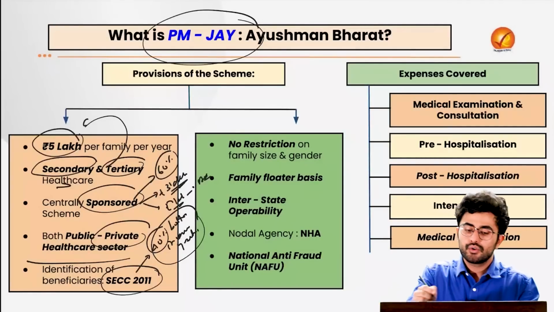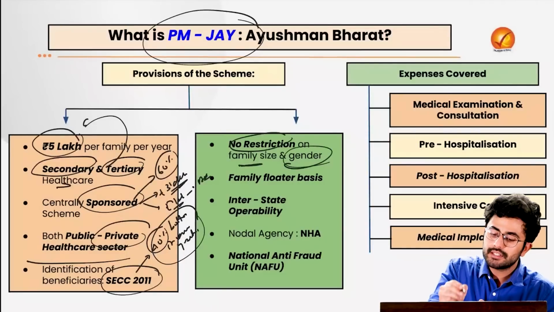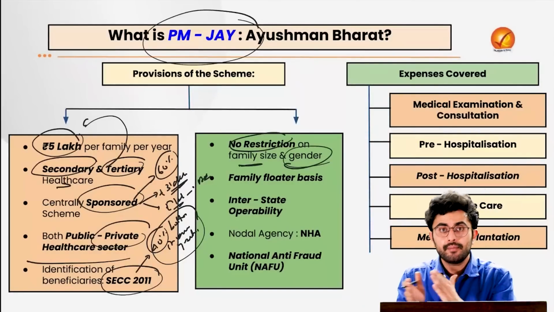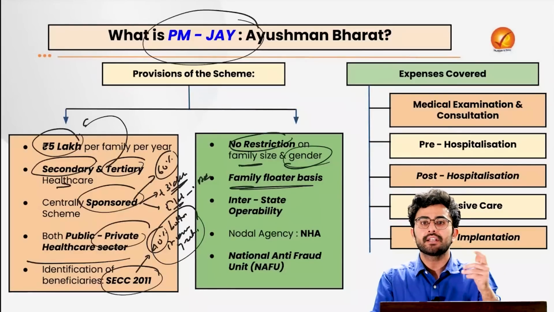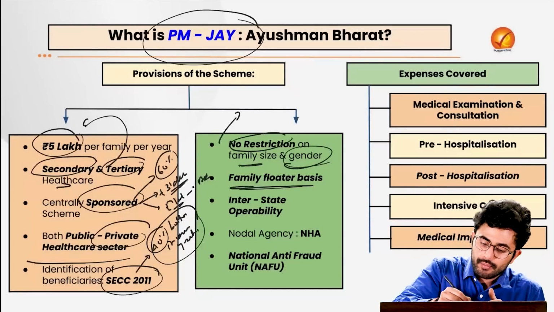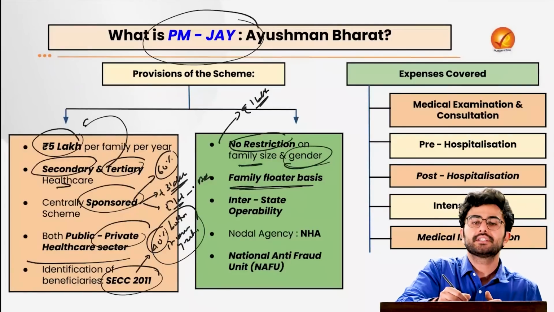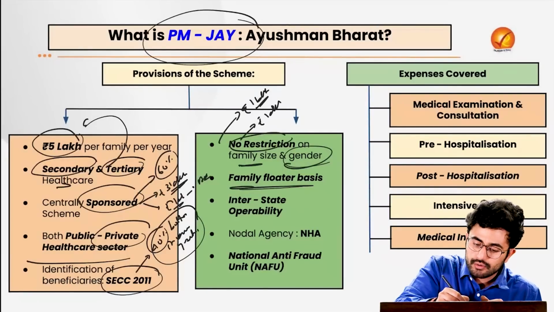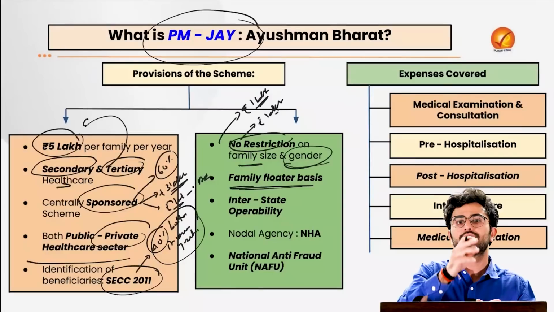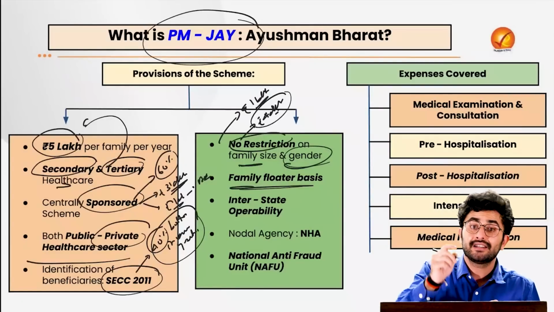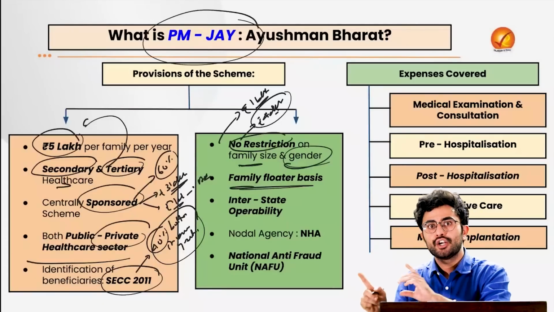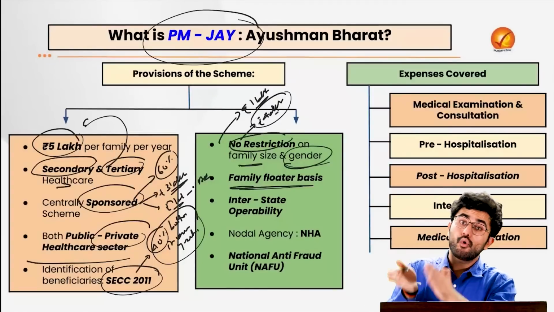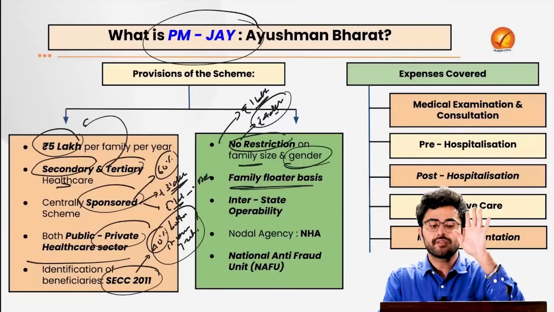So the people who, for example, fall under the category of below poverty line. Remember that there exists no restriction either on family size or gender, and at the same time there is an application of family floater basis. That basically means that if I am suffering from any disease and I am availing a treatment of 1 lakh rupees, and there is a sister of mine who also wants to avail the treatment, she can avail it in the remaining 4 lakh corpus. So there is a 5 lakh corpus for the whole family. One or more members of the family can avail treatment at the very same time.